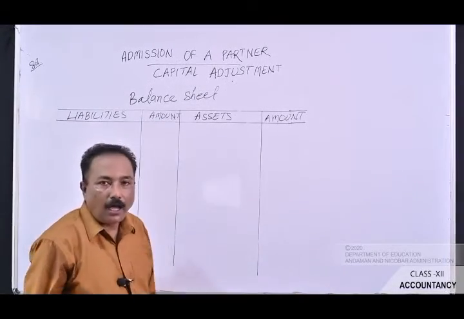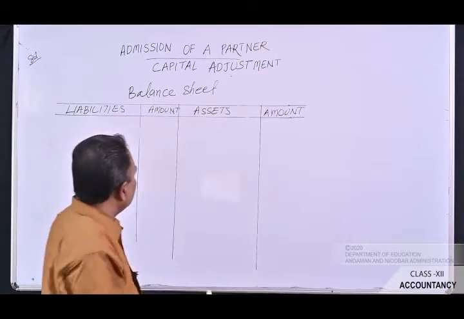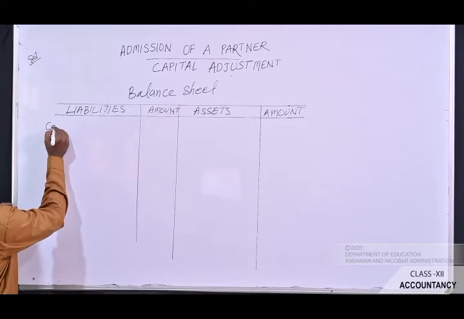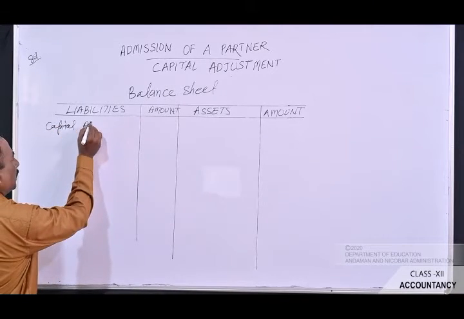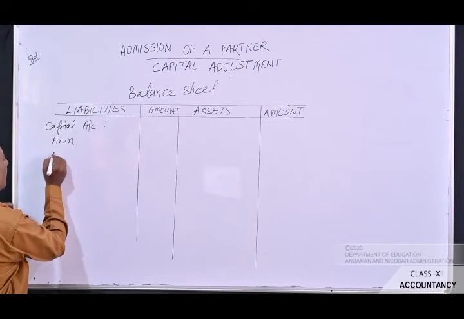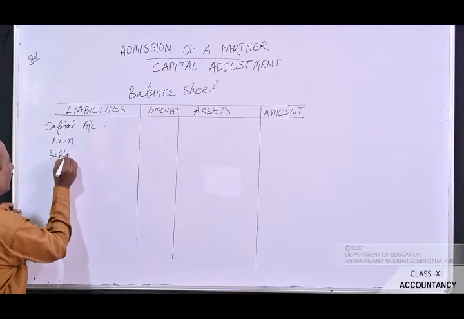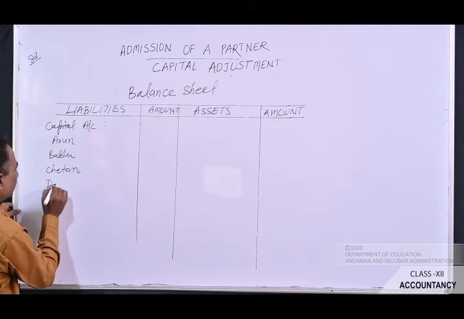Now let's see how the amount will be recorded in the balance sheet. The very first thing that you have to write here is the capital account of the partners. So capital account we will write here of Arun, Bablu, Chetan and of Deepak.